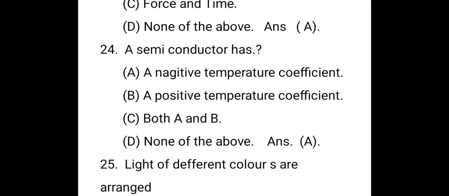The next question: the semiconductor has a negative temperature coefficient. Generally, pure metals have a positive temperature coefficient of resistance. A negative coefficient for a material means that its resistance decreases with increasing temperature. Semiconductor materials have a negative temperature coefficient of resistance. That is the answer.